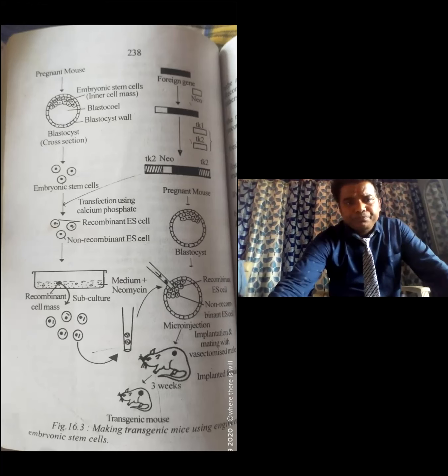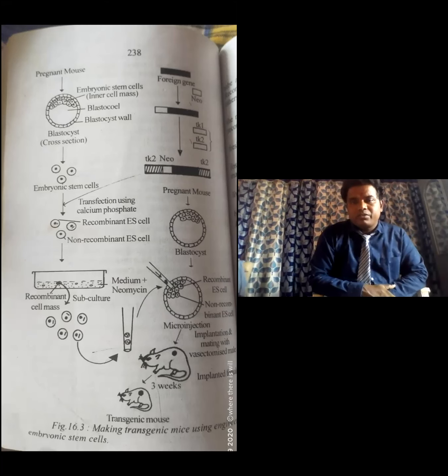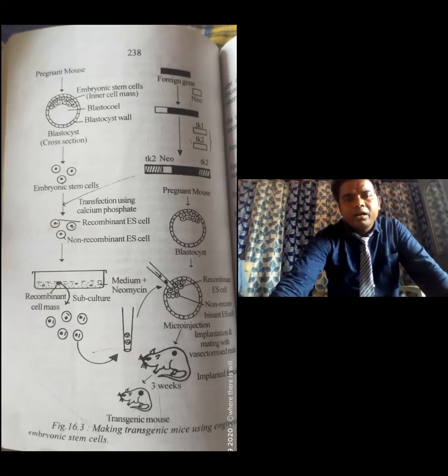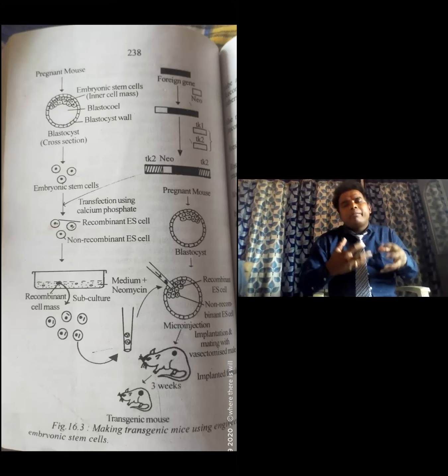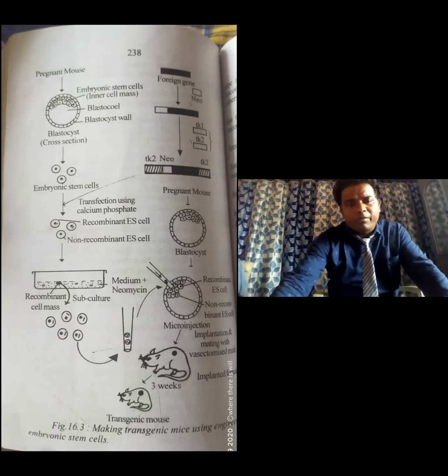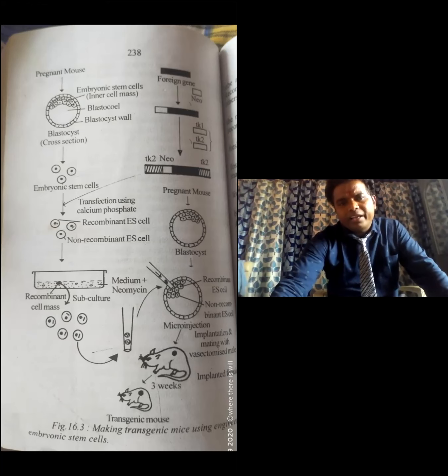So what happens to these recombinant embryonic stem cells? They are cultured in a medium containing neomycin, a subculture. Neomycin calcium phosphate medium is also there. In the culturing, a number of embryonic stem cells are grown, and a recombinant embryonic cell mass is formed.